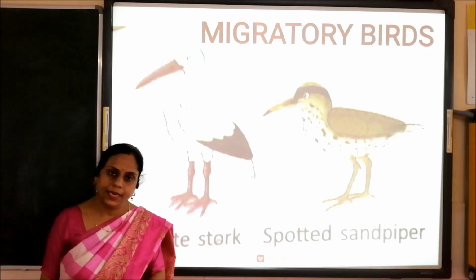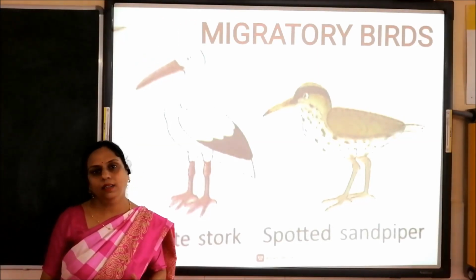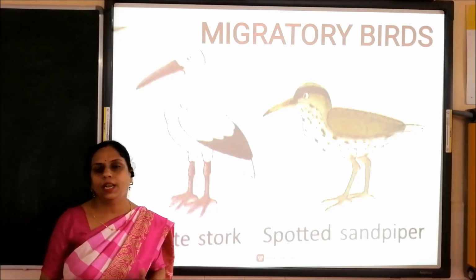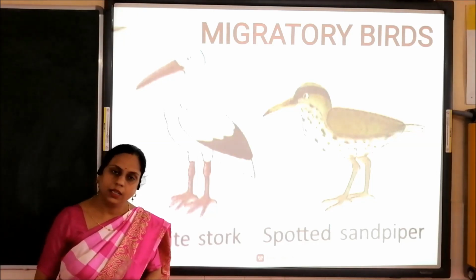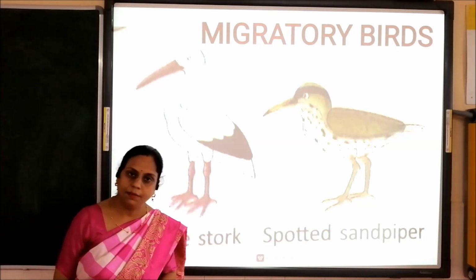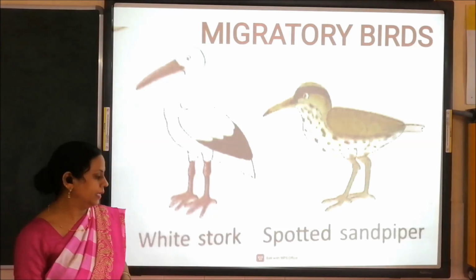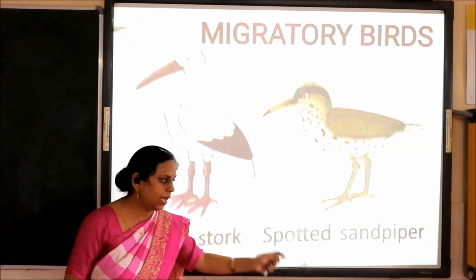Now some migratory birds. Some birds from other countries visit India, and when they find favorable conditions, they return back to their home, that means their habitat. For example, white stork, spotted sandpiper.